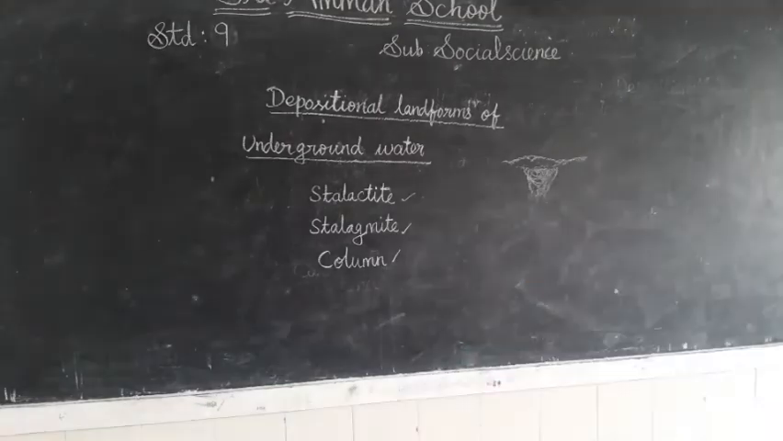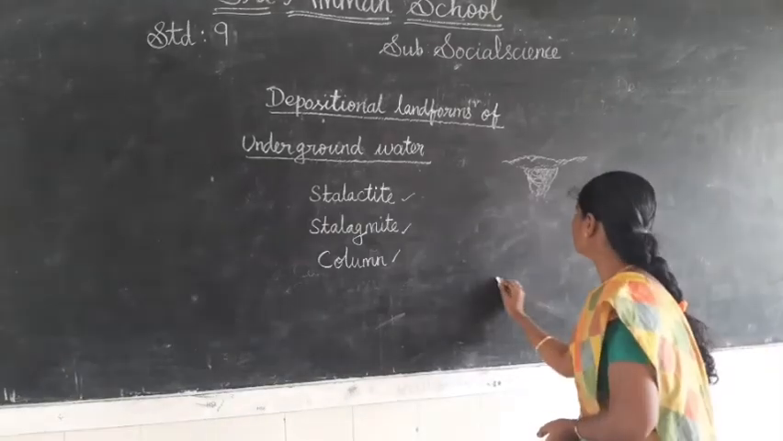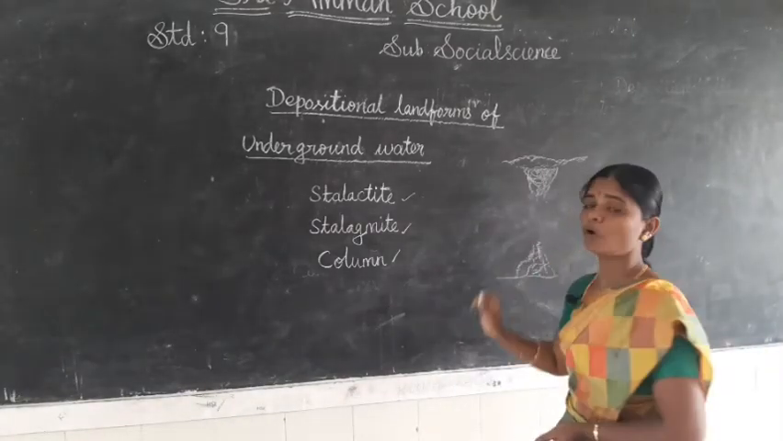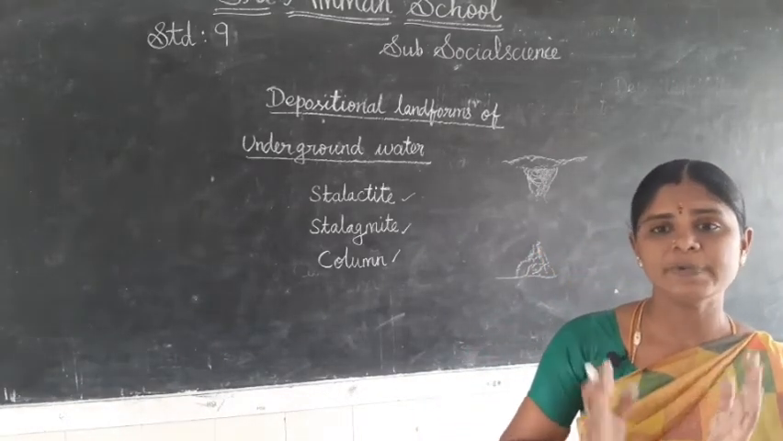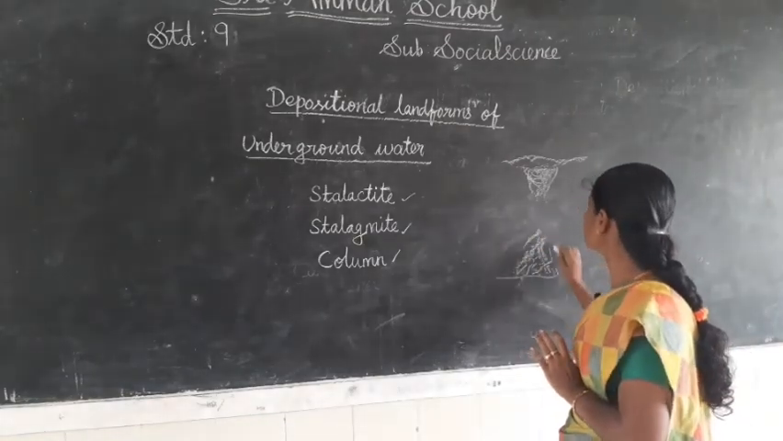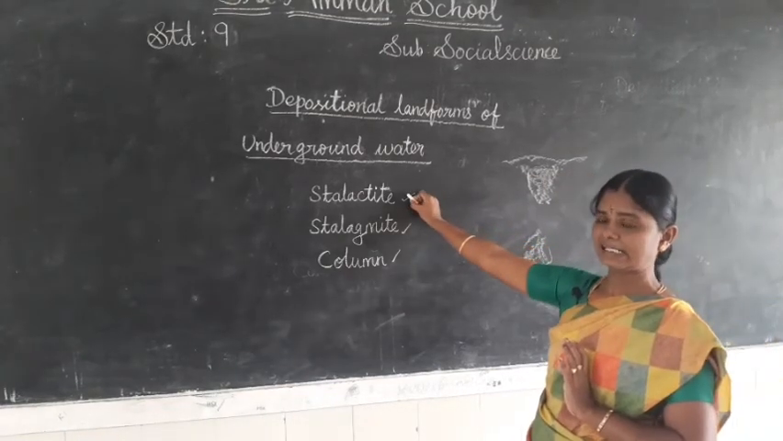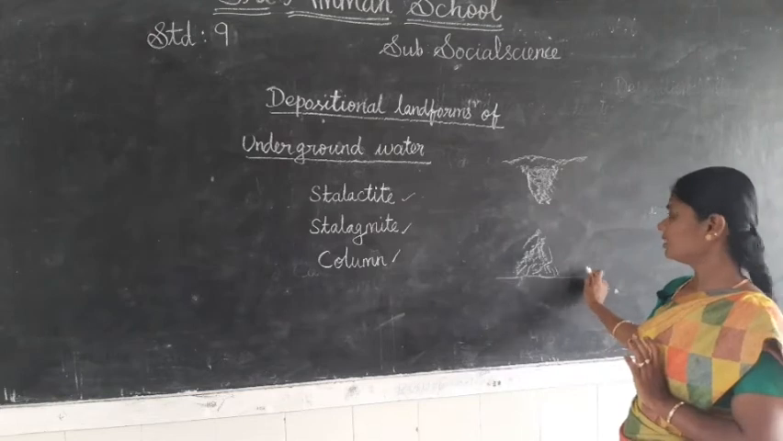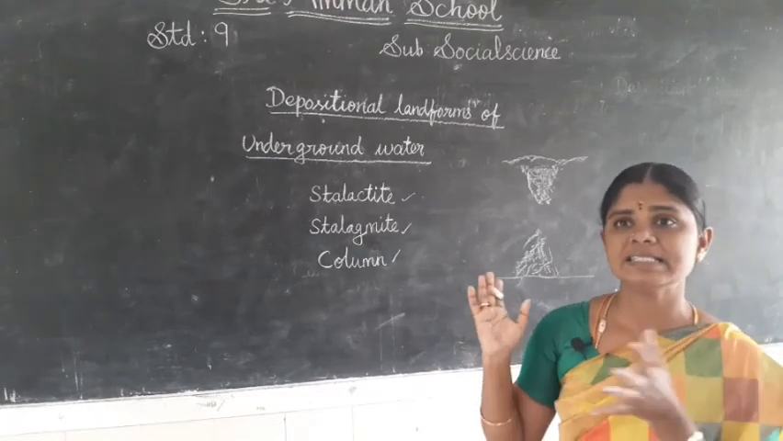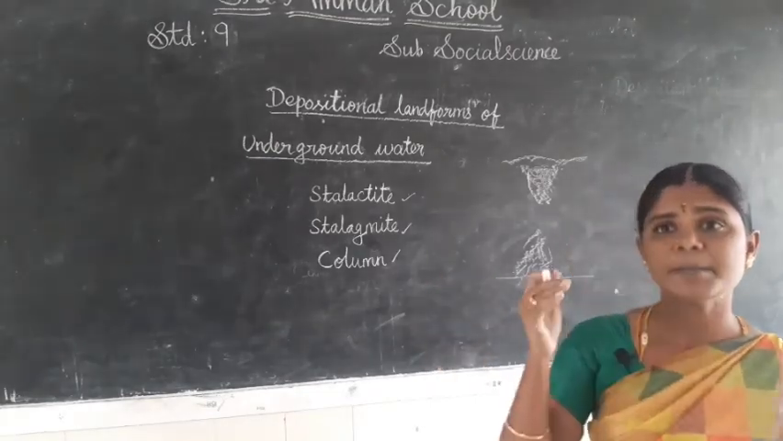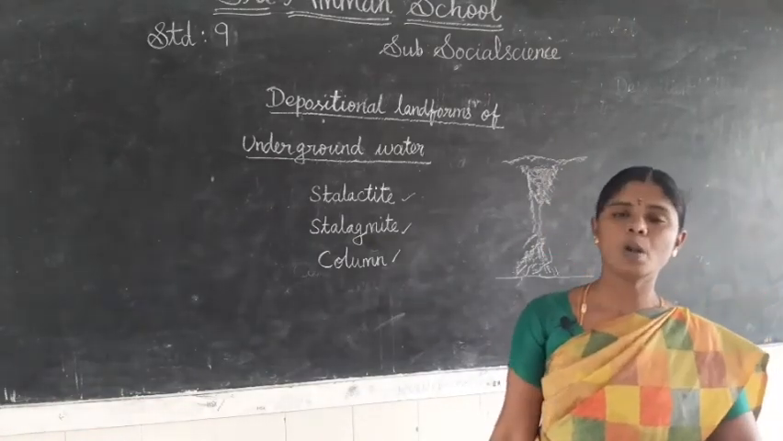When the calcite deposit rises upward like a pillar, as the water evaporates and the remaining calcite gradually builds up, that is called stalagmite. So from the ceiling, it is called stalactite. On the floor, it is called stalagmite. Sometimes stalactite and stalagmite meet together. It is called a column or pillar.